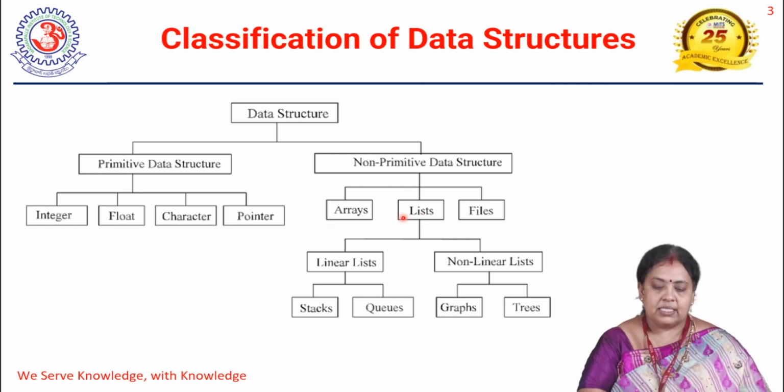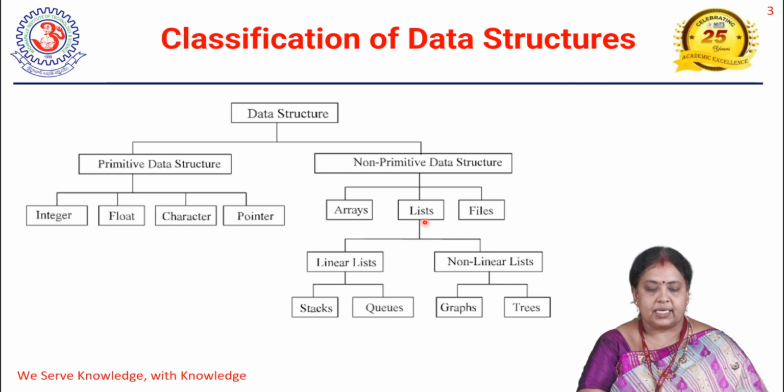List means a collection of elements, and this list is again divided into two types: linear lists and non-linear lists. Linear list means the data elements are stored in a linear fashion, whereas non-linear means the data is stored in a non-linear fashion.